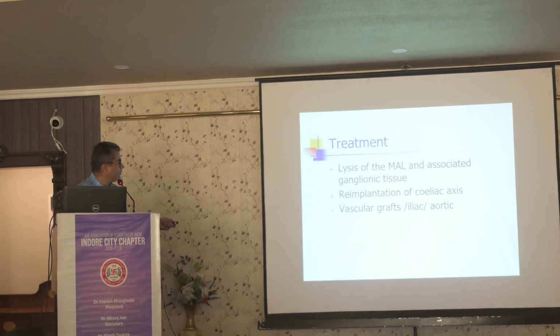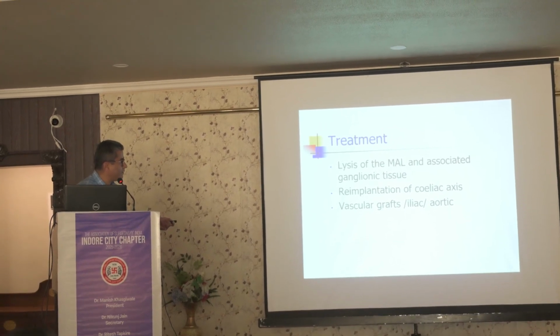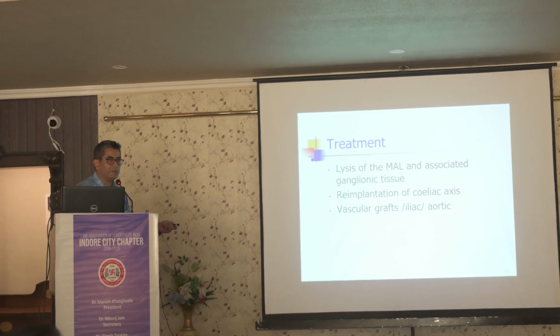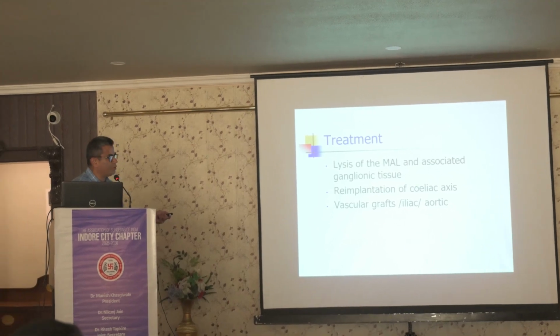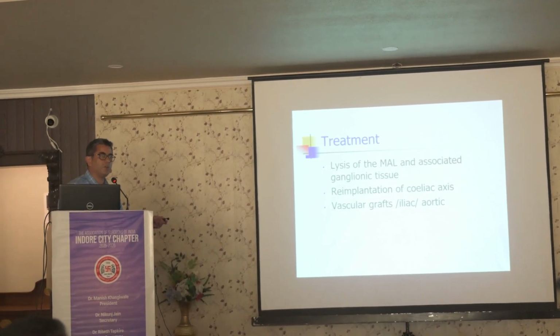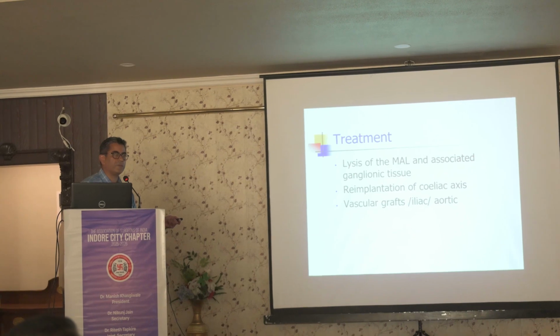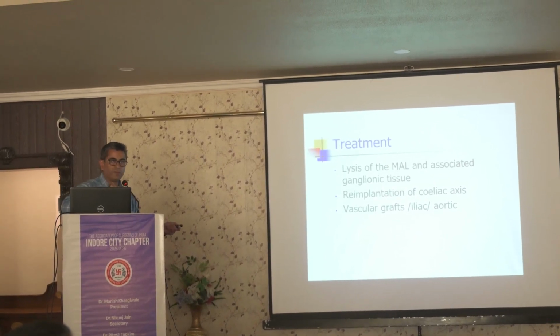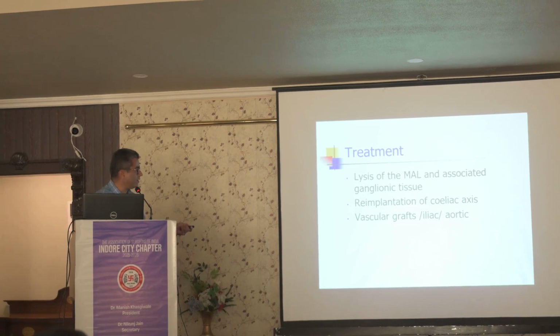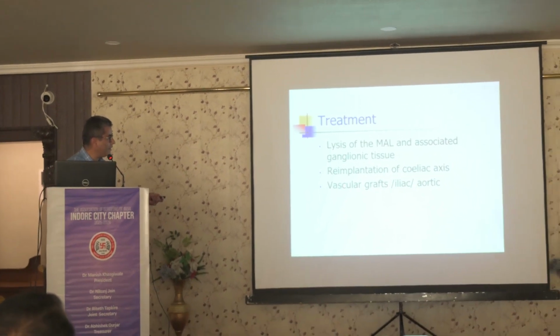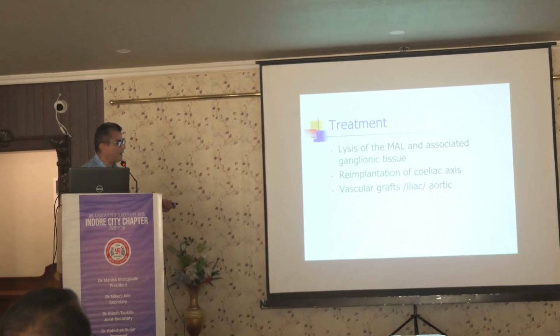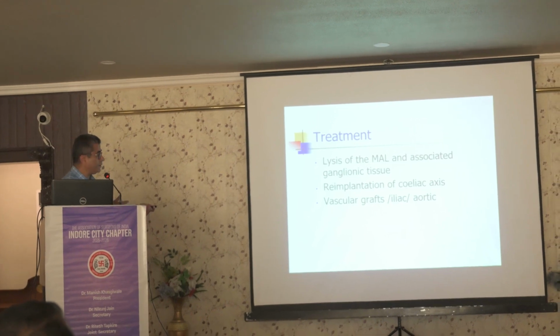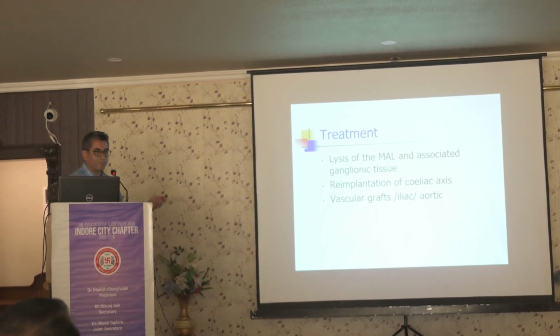There are some other options, like reimplantation of the celiac axis. Usually vascular people do these things. Usually they are not required, but if someone has very long standing celiac axis obstruction, there is fibrosis of the vessel, and in such patients reimplantation may be needed. People have even tried vascular grafts, iliac and aortic. We have also done this in one patient. I'll just come to that.